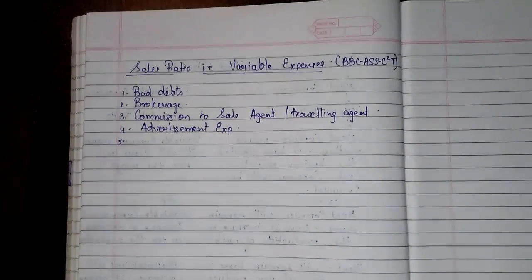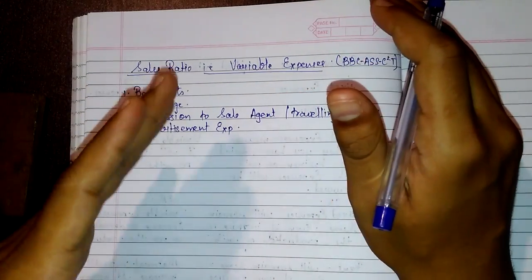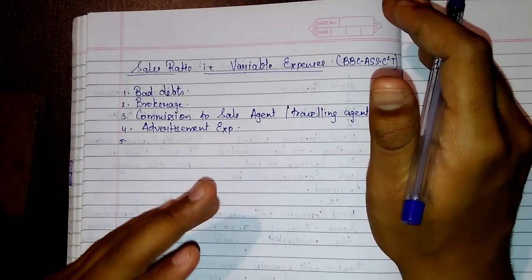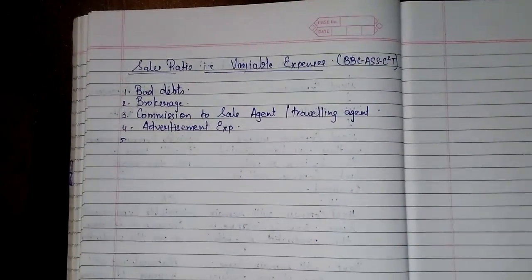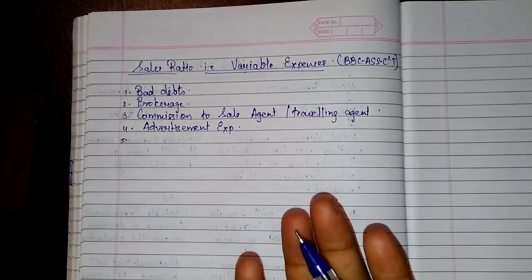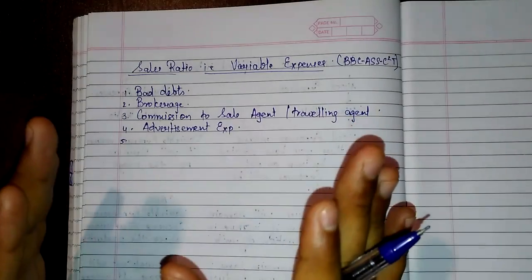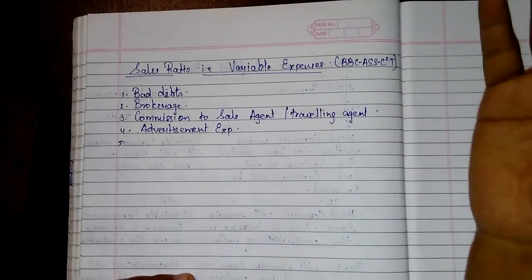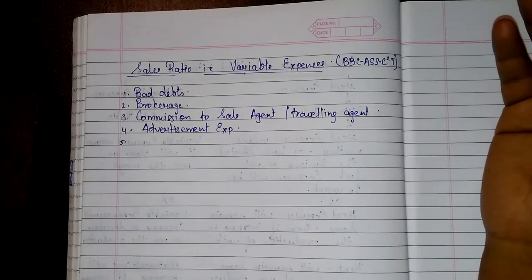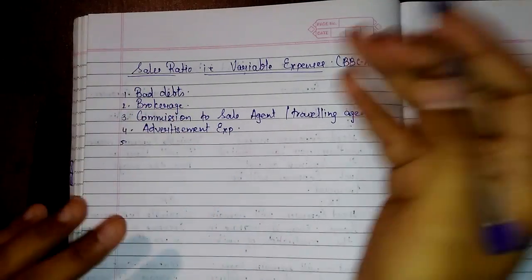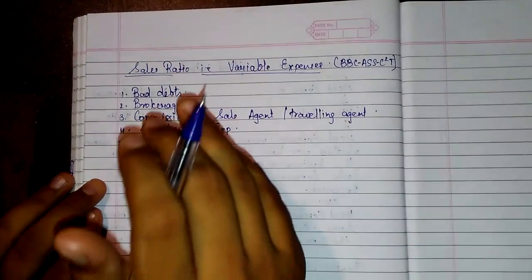Suppose you have taken an area of land on rent of rupees 5,000 and you have been told that only 2,000 units can be produced there. If you produce 5,000 units also, the rent will remain the same. The only exception is if you take another land on rent, but otherwise it will remain fixed. Rent is in the nature of fixed expenses. These others are in the nature of variable expenses.